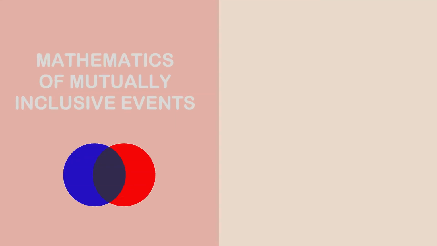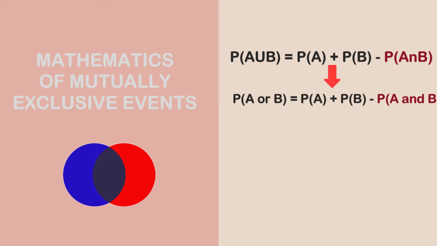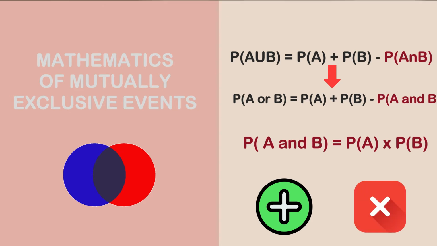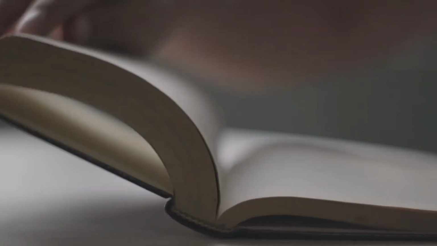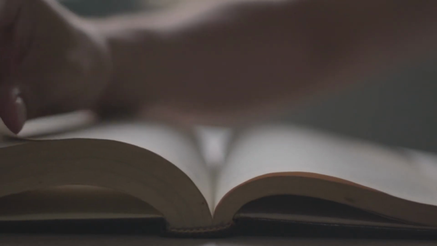So the mathematics that define the mutually inclusive event is given as: probability of A union B is equal to P(A) plus P(B) minus P(A intersection B). Or we can say probability of A or B is equal to probability of A plus probability of B minus probability of A and B, where probability of A and B is actually equal to probability of A times probability of B. So these are the addition and multiplication rule for mutually inclusive events. So let us move into our worksheets to solve one or two questions that can help us understand the basis of mutually inclusive events.